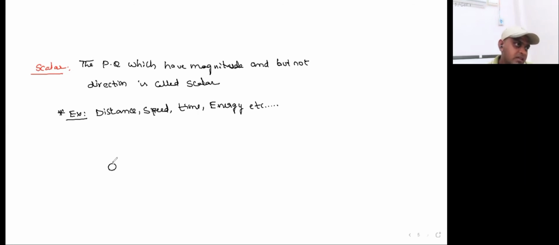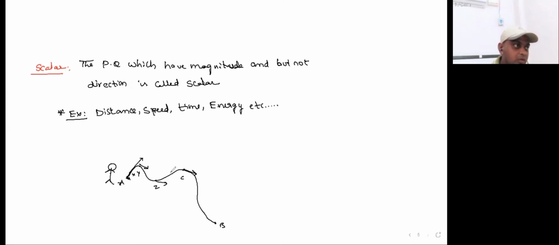And look at here, I'm going to explain the distance and displacement concept. Suppose a person is traveling in a particular direction like this. In this path he might travel. Let us say this is the starting point and this is the ending point. Throughout the journey, the length covered by an object, whatever length he covered in the curved portion, we will consider as the distance. The actual length covered by an object is called distance. At point X he will be in this direction, at point Y in this direction, at point Z in this direction, at point C in this direction. So from point to point, the direction is going to change.